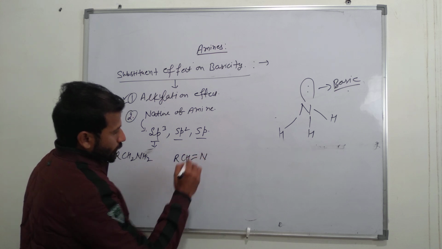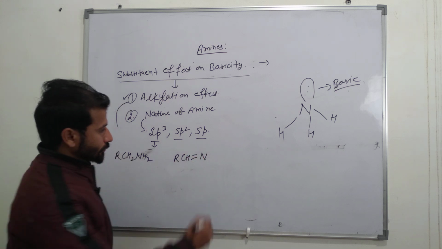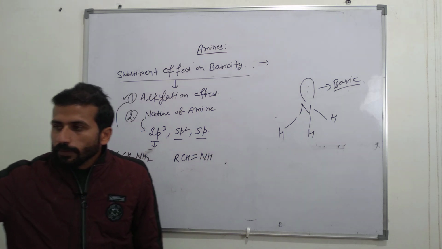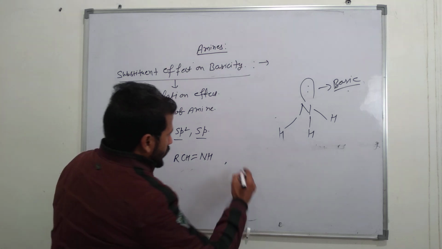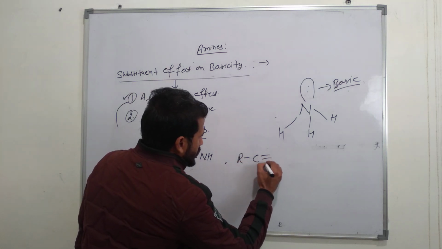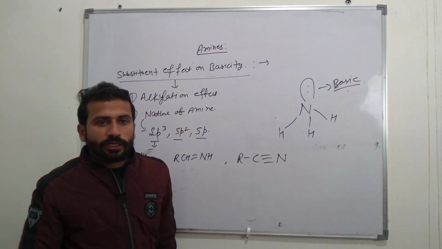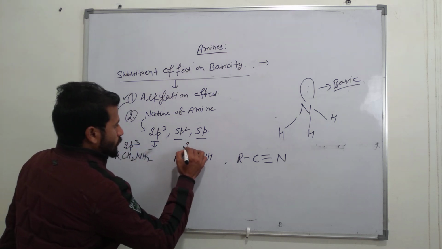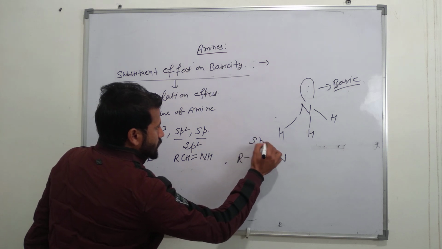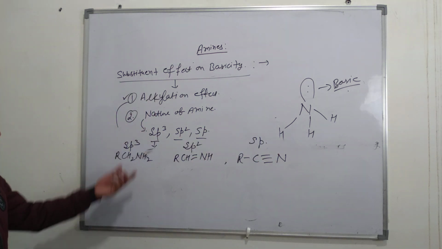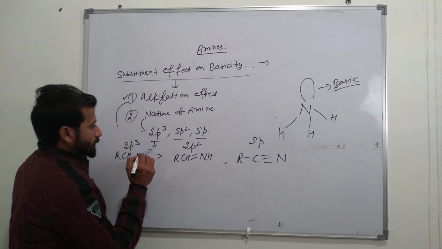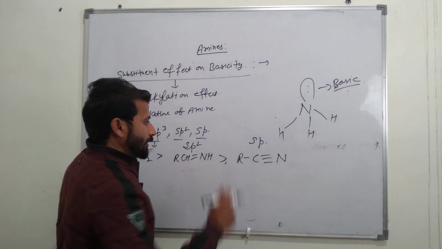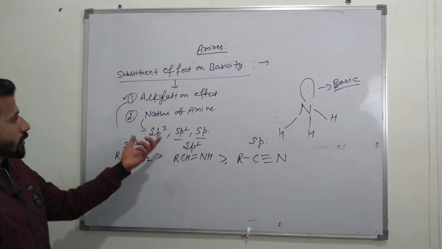For sp2, RCH double bond NH. And last, for sp hybridization, RC triple bond nitrogen. This is sp3, this is sp2 and this is sp. Due to this reason, it is most basic, then less, and then very less basic. This is the nature of amines.